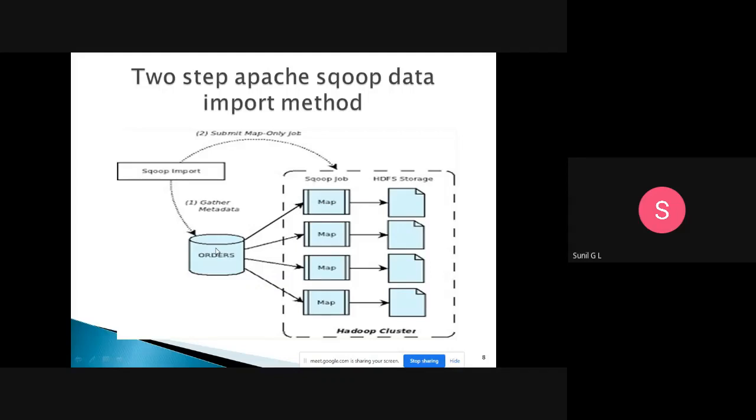So in the first step, it will gather the metadata. After that, it will submit the map-only job. That map-only job is nothing but, for each HDFS cluster we will have a particular map function. That map function is responsible for storing the data to a particular HDFS. So this is the two-step Apache Sqoop data import method. Like this, we will also have an export method.